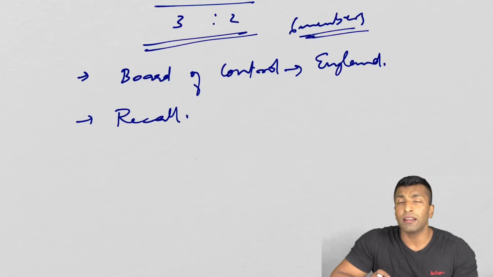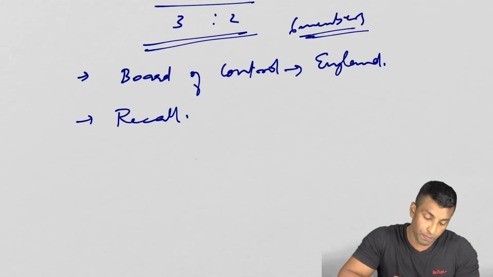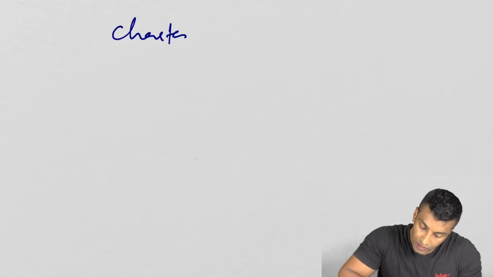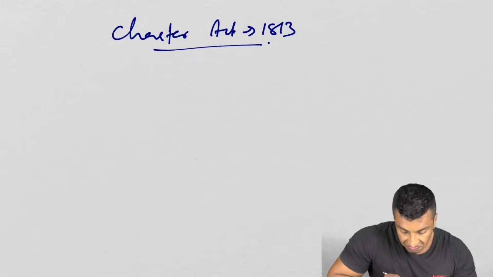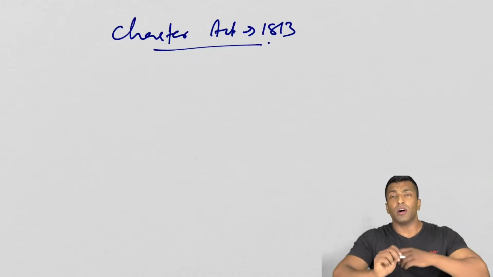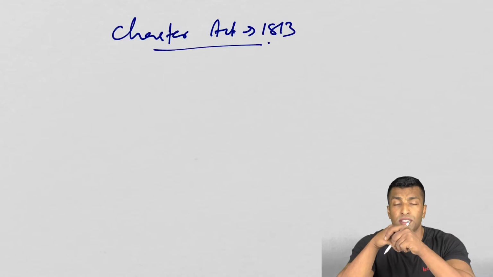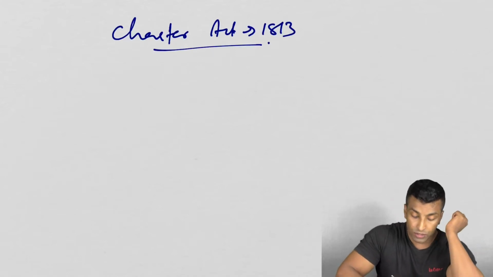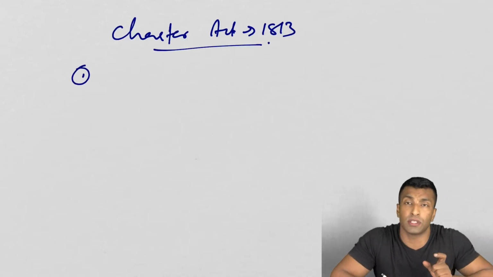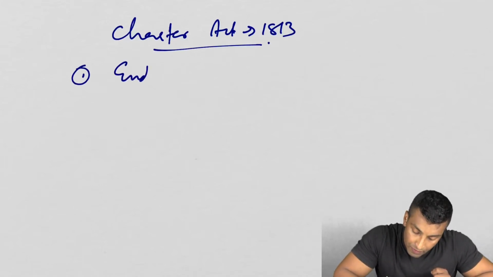Now let's move on to the 1813 Charter Act. Charter Act 1813. Now, we need to discuss two provisions here. The first one was actually asked in the last prelims. The first provision was the end of monopoly.